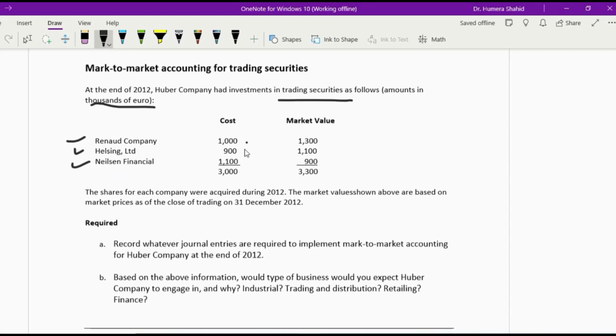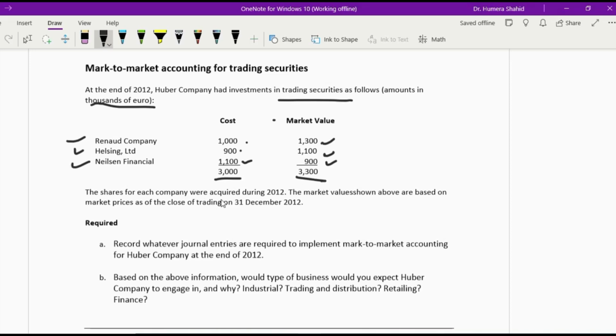Costs are 1000 for Renat Company, but the market value at the end of year is 1300. Cost in Helsing Company is 900, market value is 1100. And for Nielsen Financials, the cost is 1100 and the market value is 900. So total cost is 3000 and the market value at the end of the year is 3300.